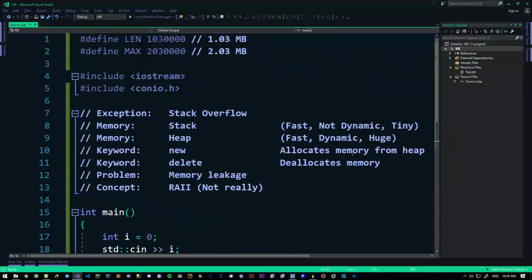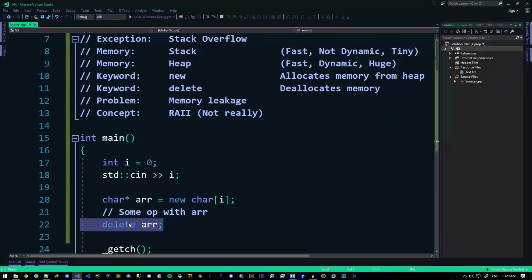Yo, heap, I want some huge amount of memory. And the OS says, yeah, cool. We're all cool with that, but you have to give it back to me, and you have to promise that you give it back, and you do that with delete. You always delete what you newed. Always, all the time. That's actually very important, okay? Super important that you delete what you newed. Now, here's the thing.